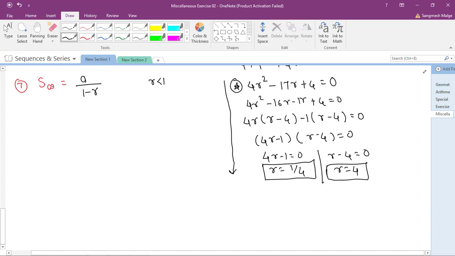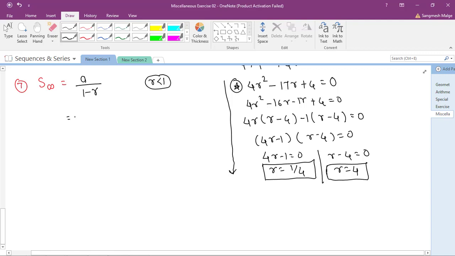Sum to the infinity is possible only if r is less than 1. Suppose r is greater than 1, then the sum to the infinity will definitely be infinity. We saw this in detail in class. Whenever r is less than 1, r to the power infinity becomes approximately 0. That's why we write directly a by 1 minus r. Please make a note of this, everyone. So whenever r is less than 1, then only the sum to the infinity is possible, and the formula is a by 1 minus r.